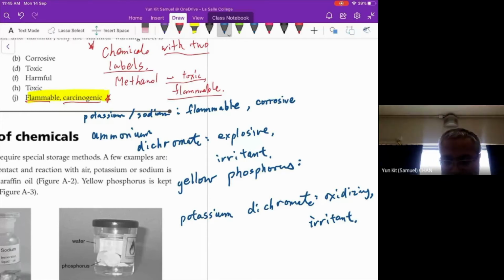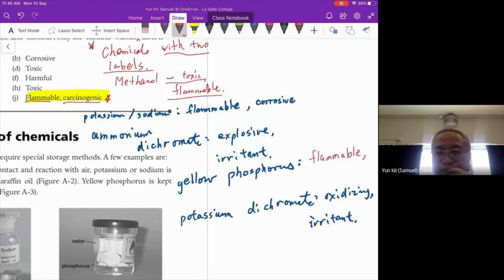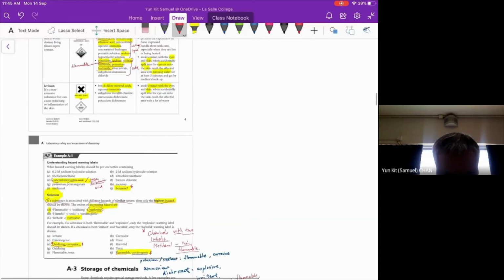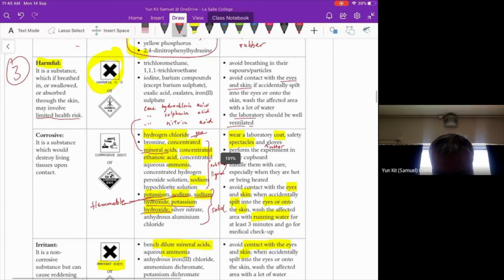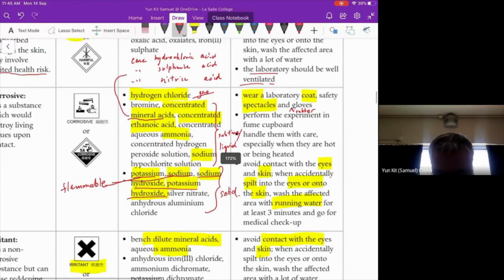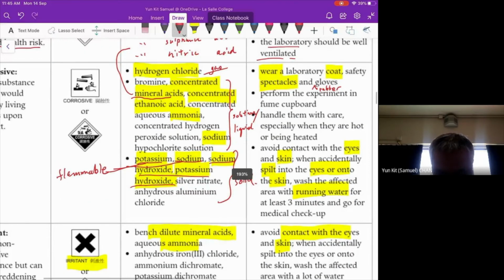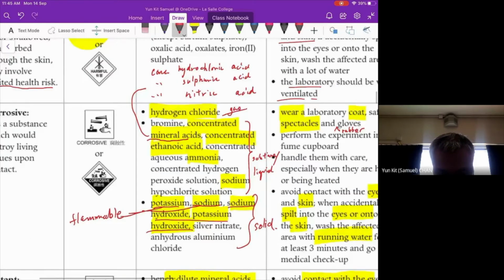What are the natures of yellow phosphorus? Yes, of course, flammable. Flammable first. Any other nature? Yellow phosphorus is flammable. Again, corrosive. Yes, good. Now, this is what I want you to find out. If you go back to corrosiveness, can you see yellow phosphorus here? No, we cannot see yellow phosphorus here.